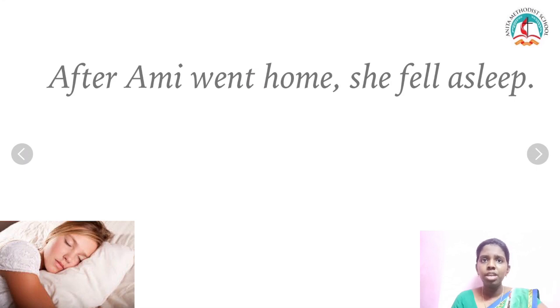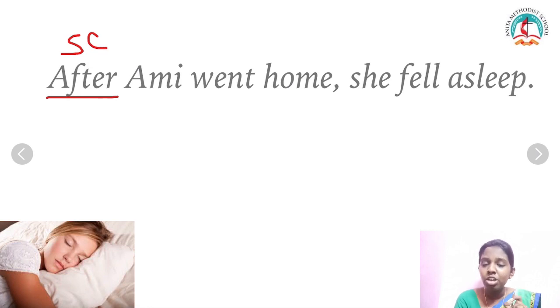My next sentence is: after Amy went home, she fell asleep. Try guessing what is my subordinating conjunction here. Yes, after is my subordinating conjunction. You may ask me why after is coming in the beginning of the sentence, but a subordinating conjunction can even come in the beginning of the sentence. It should come with an independent clause. It cannot come with a dependent clause. Do you remember that point which I told earlier? Yes. So it has come with its independent clause.